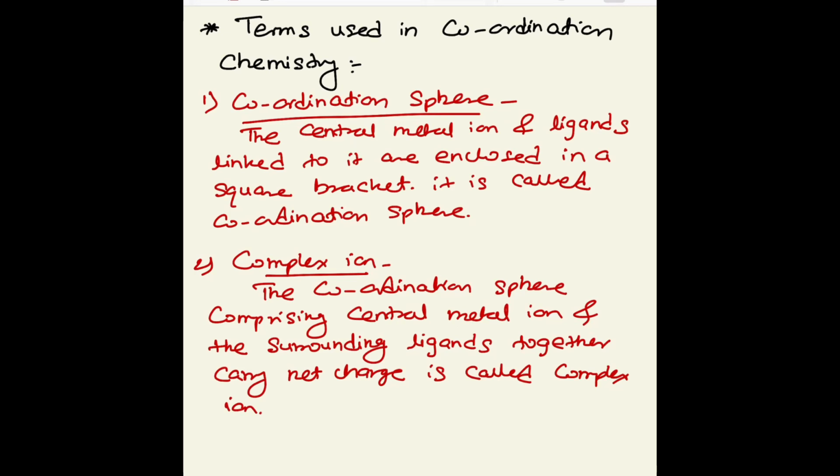Okay, so coordination sphere comprising a central metal ion and the surrounding ligands together carrying net charge is called a complex ion.